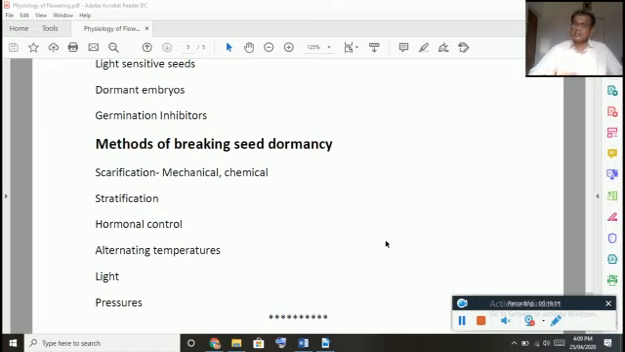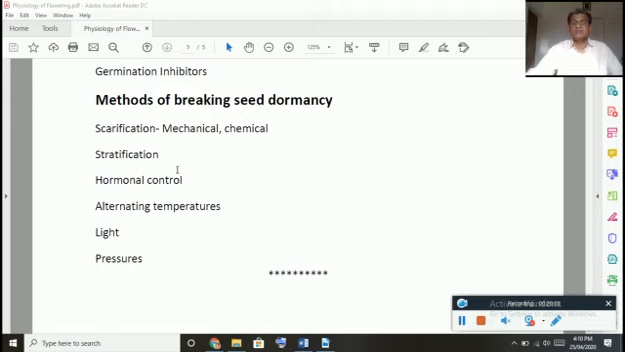And even nowadays certain chemicals are available. Before sowing in the field, people soak the seeds in that chemical, then they sow them in the field, so that the seed coat will be softened and the percentage of germination will be more. There are such different substances available, for example alcohol, acetone, ether, even some acids we can use, but at a particular time. One has to take care that the chemical scarification should be done only for the seed coat, and we have to see that the embryo present inside should not be damaged.